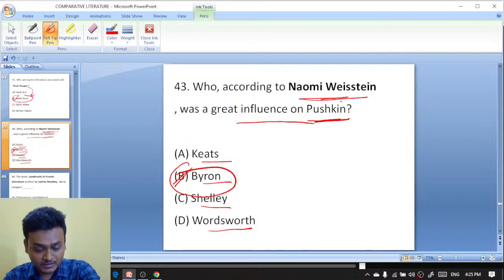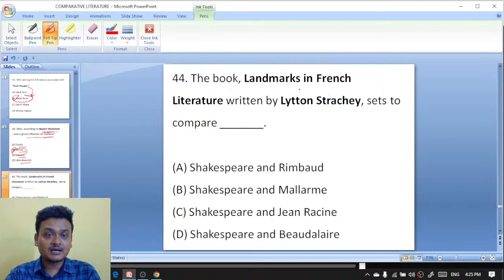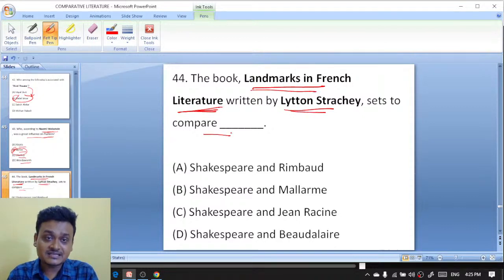Okay. Next question. The book Landmarks in French Literature is written by Lytton Strachey. In this book, Strachey states to compare what? Shakespeare and Rimbaud, Arthur Rimbaud, who is a war poet.